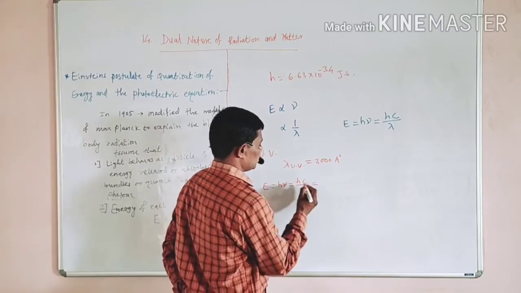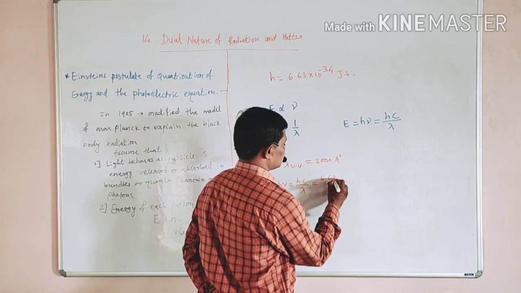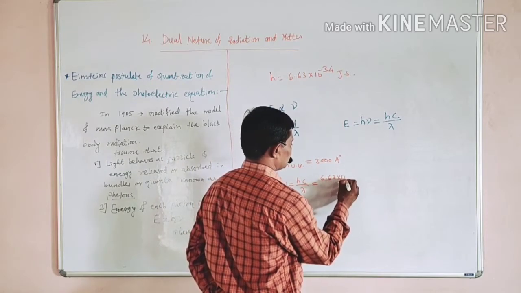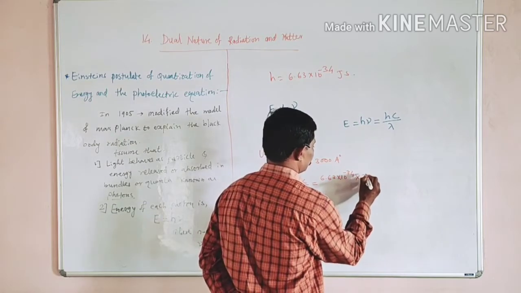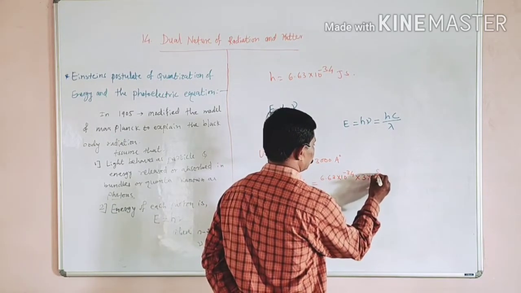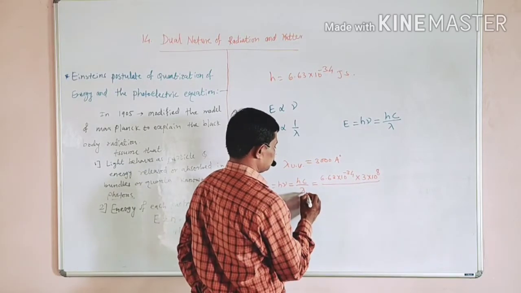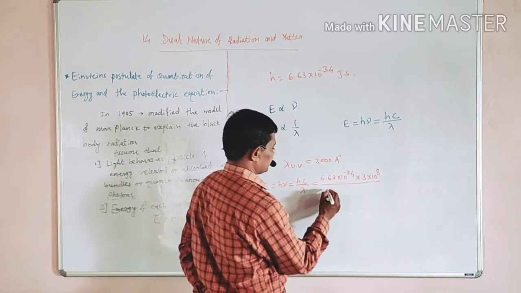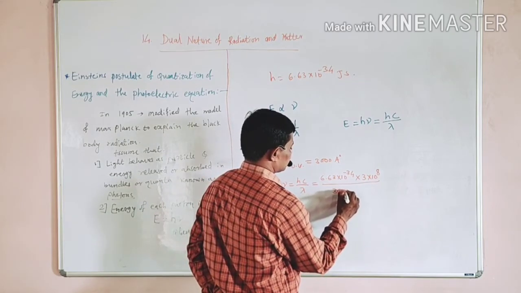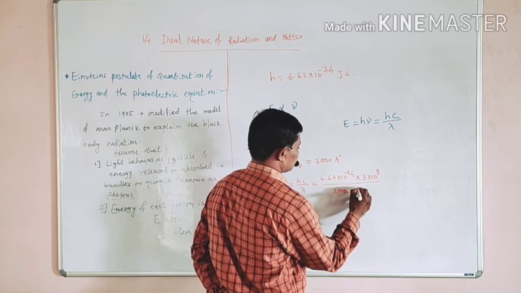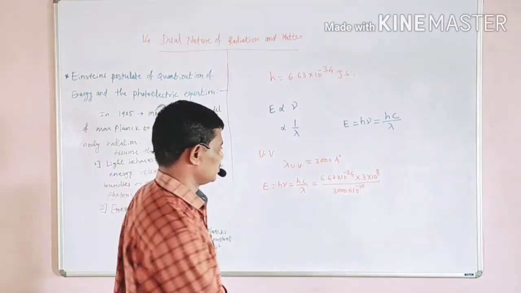If we substitute the values, Planck's constant has the value 6.63 into 10 to the power minus 34 joule second, multiplied by the velocity of light 3 into 10 to the power 8 meter per second, divided by lambda UV, which is equal to 3000 multiplied by 10 to the power minus 10 meter. All these values are in SI system.